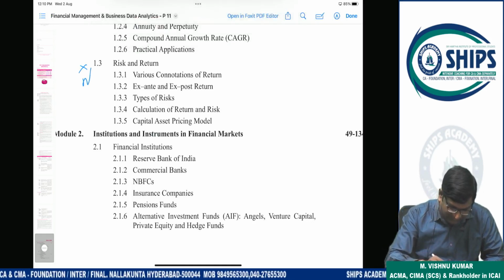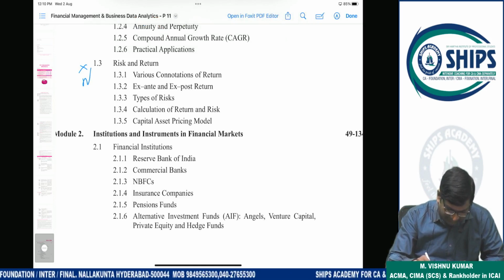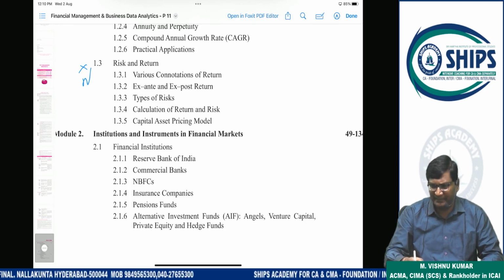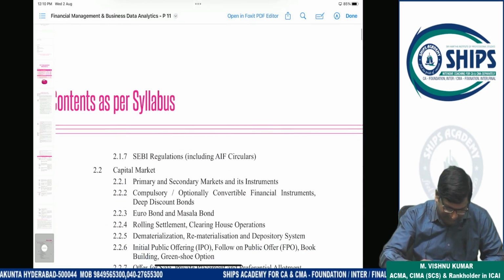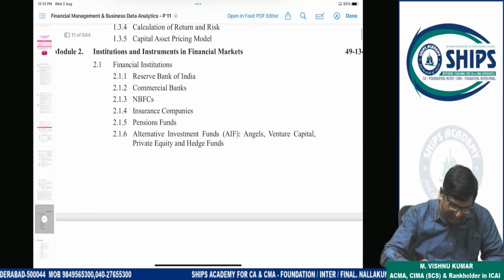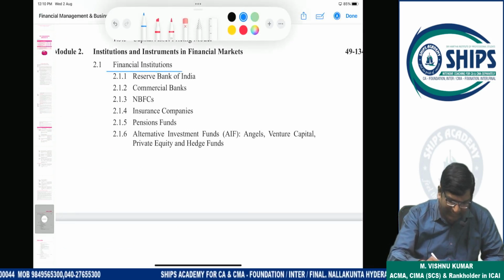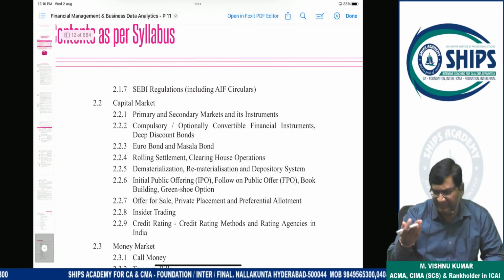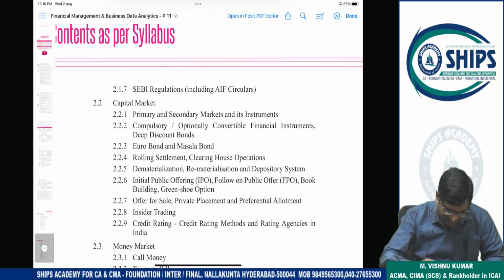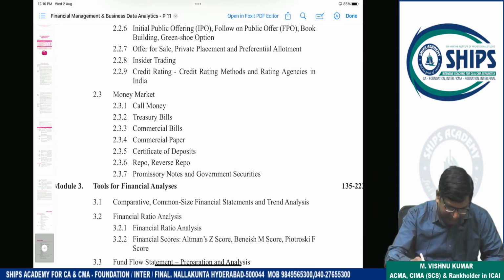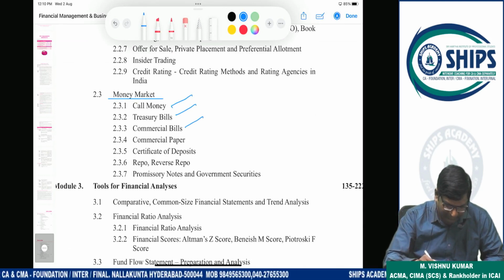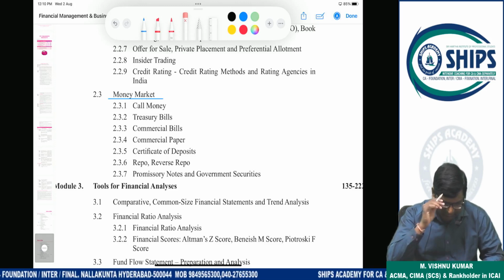Next is financial markets, institutions and instruments in financial market. Clear? Now money market, capital market. OK, money market and capital market. यहाँ पे देखिए, financial institutions बोलते हैं, money market के रहते हैं. OK, RBI, commercial bank, NBFC, insurance, pension funds. Capital market, clear? Stock markets, money market, instruments, call money, treasury bill, commercial paper, OK, all this, certificate of deposits, promissory note.